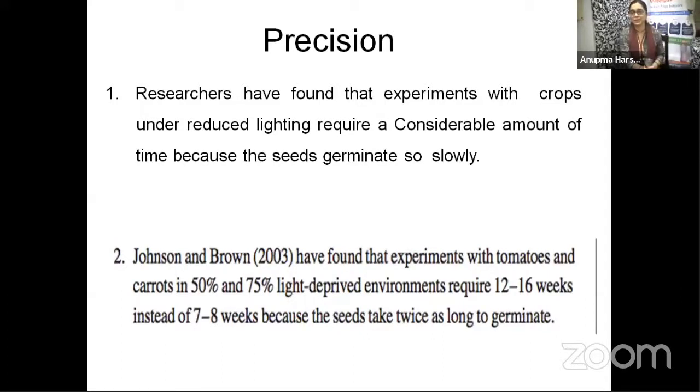Can you see the difference? Yes, I was hoping that you would be able to identify that this is more precise. What have they done in their experiment? What percentage of light deprivation for both the plants? And what has been the measurable output in terms of how much time it takes for the seeds to germinate? So that is a very, very important criterion.